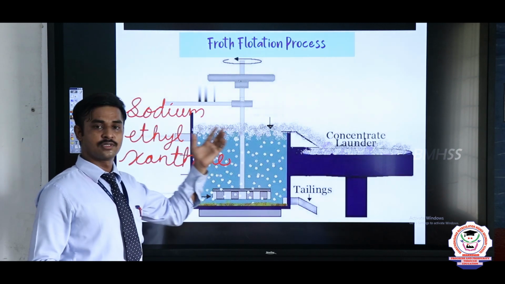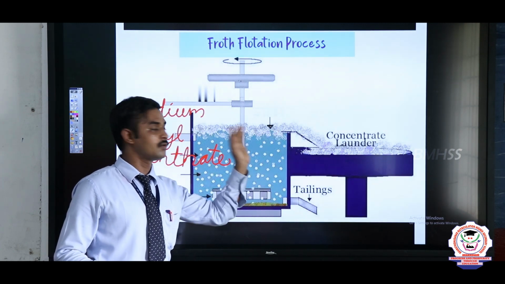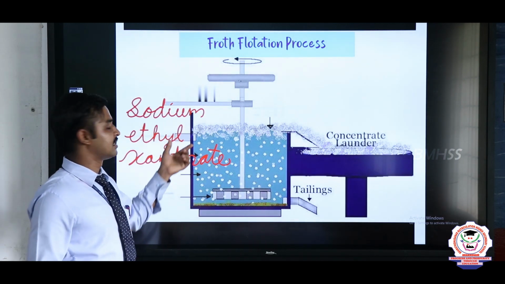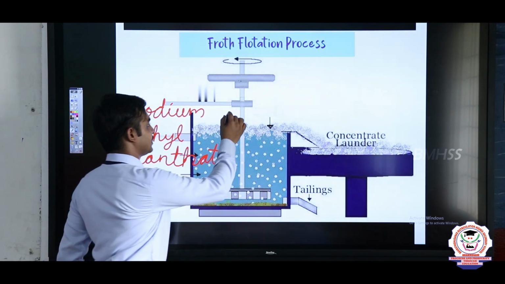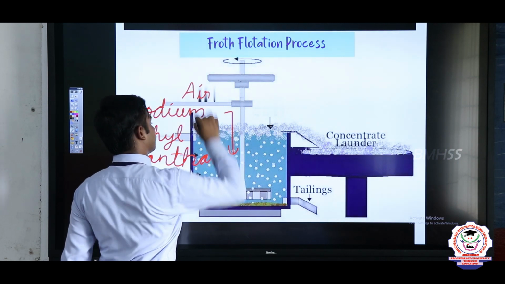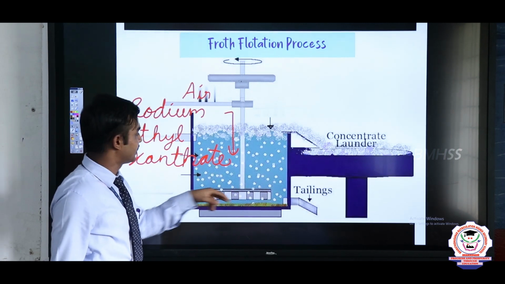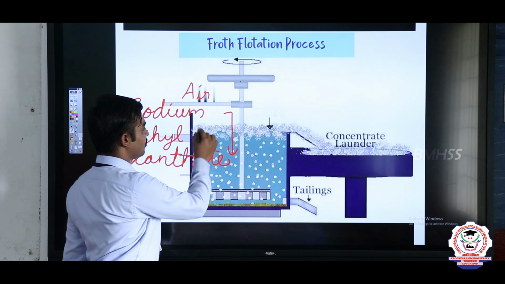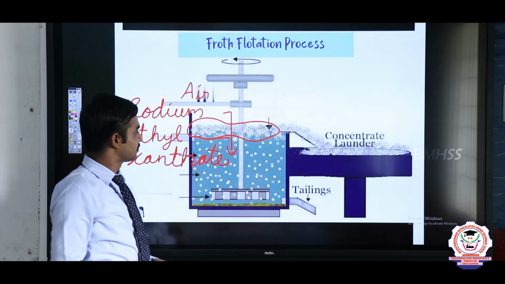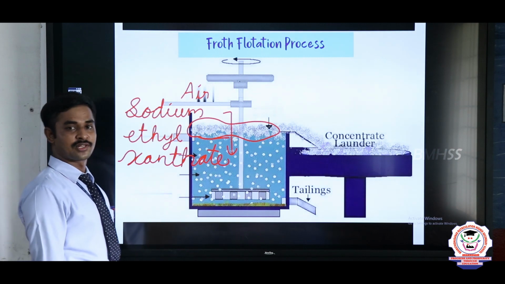So it helps to avoid the water, and the collected ores only contain ore particles wetted by the oil and not by water. The foam is created by the air supplied here. When the air is supplied, the rotating chamber rotates and the foam is formed. The formed foam is collected, and the collected foam contains the ore particles. This is the principle involved in the froth flotation process.